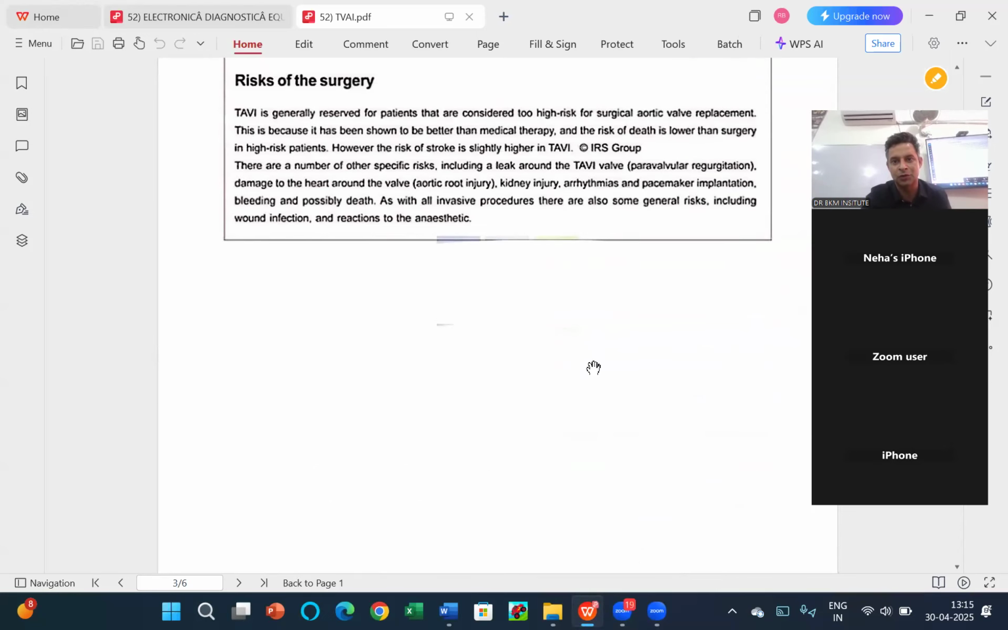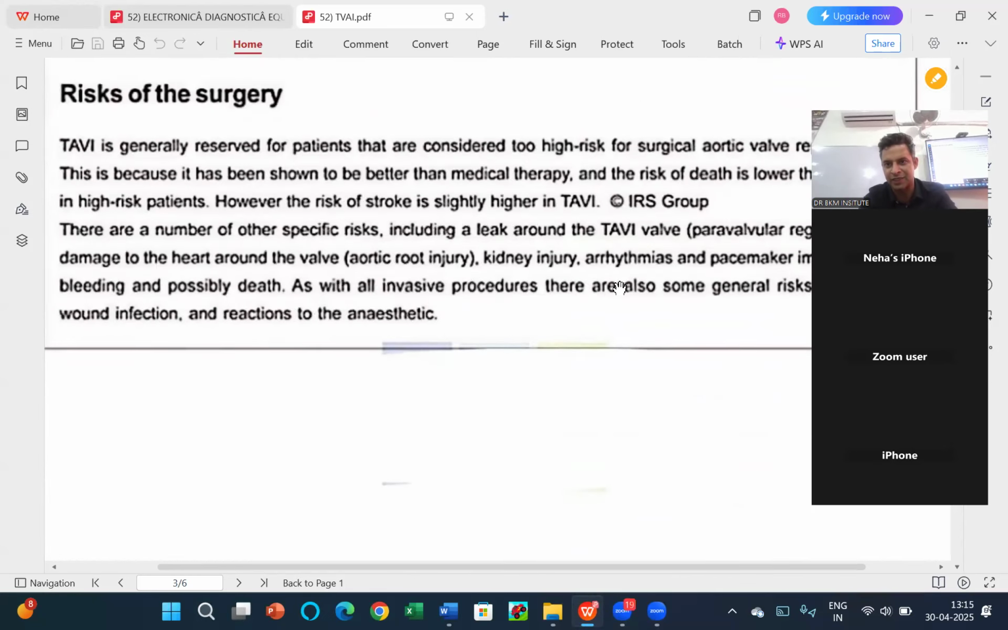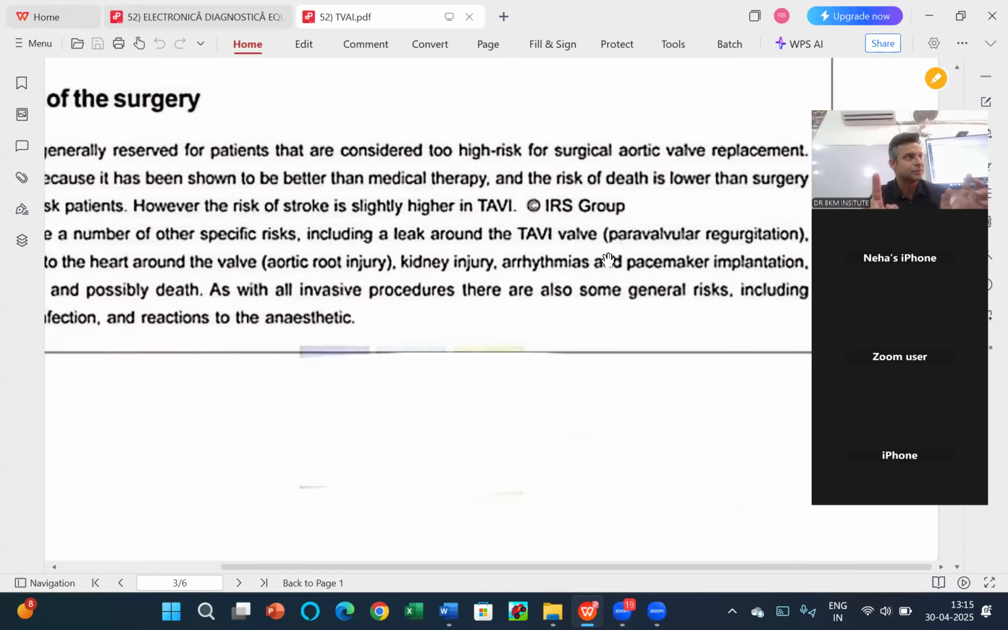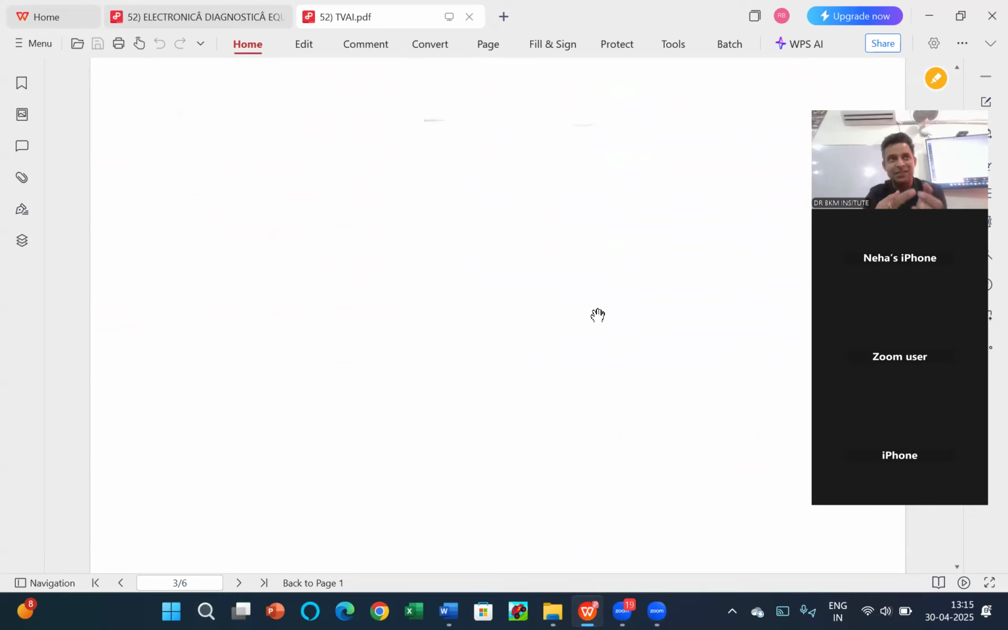I will simply go to the 4th paragraph and will read the word death. Here is the phrase: risk of death is lower than surgery. So, comparison, and this is what I teach when I talk about grammar. Comparison means the second degree, higher, lower, such words will come.